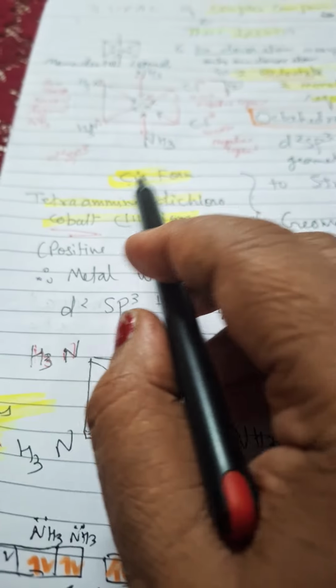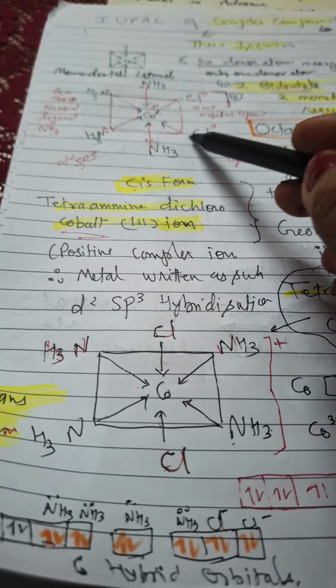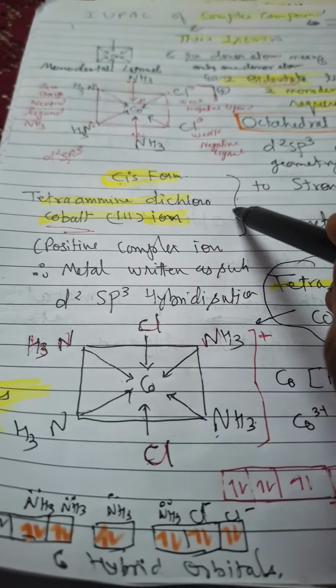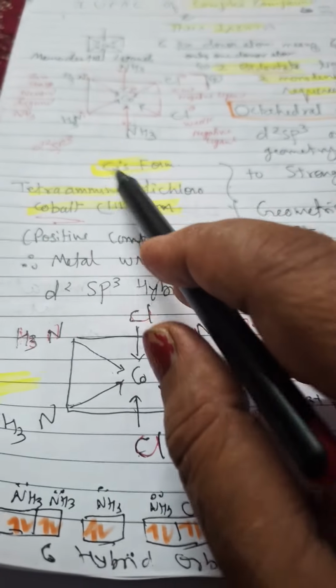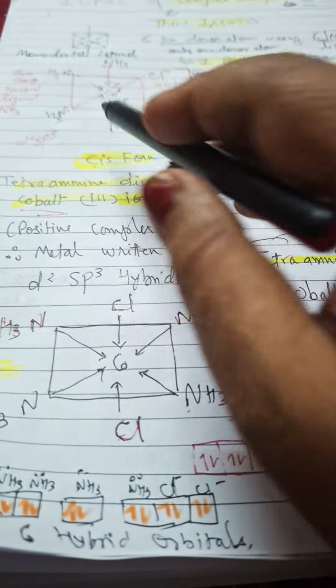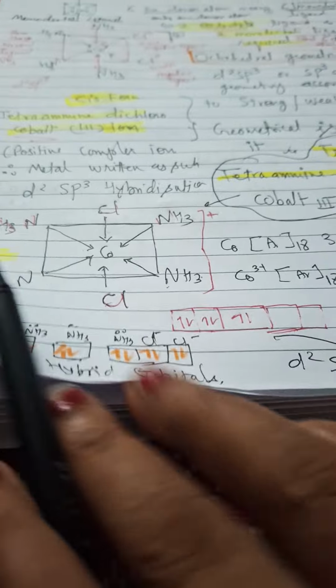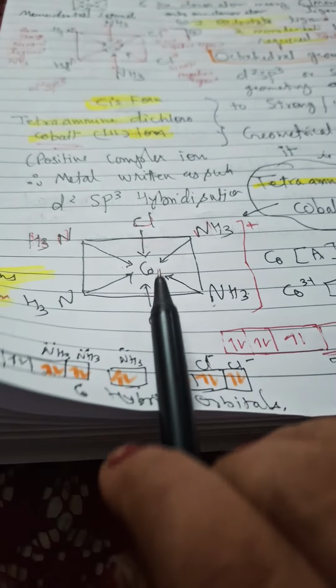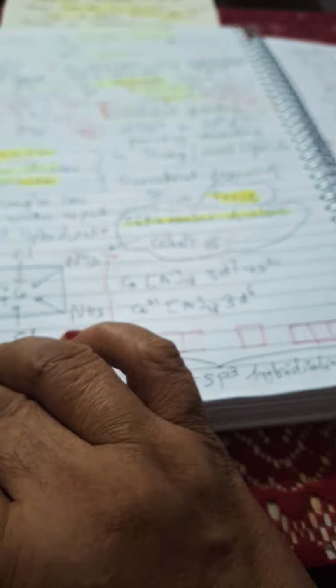So at the last we do not have to change anything. It is the cis form, Cl on the same plane: cis-tetraamminedichlorocobalt(III) ion. Again I repeat, cis form, tetraammine, 4 ammonia groups are there, and dichlorocobalt(III) ion, positive ion. That is why it will not change. Here the same name will be there, but we only have to say it is trans. This is the trans form of this. So the name will remain as such, tetraamminedichlorocobalt(III) ion. Only trans is added here.